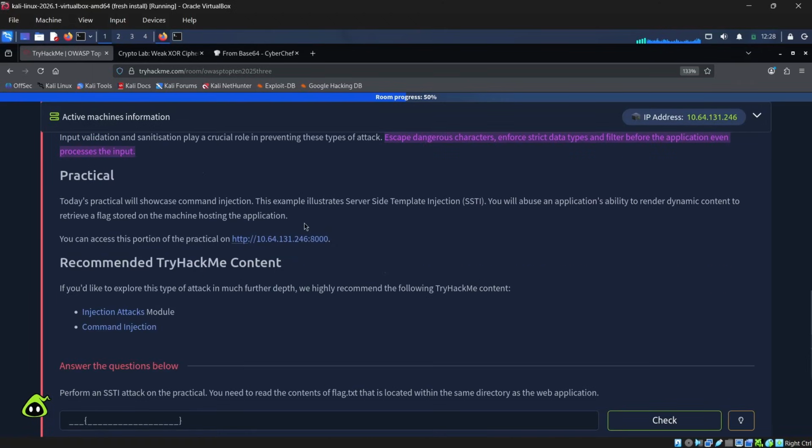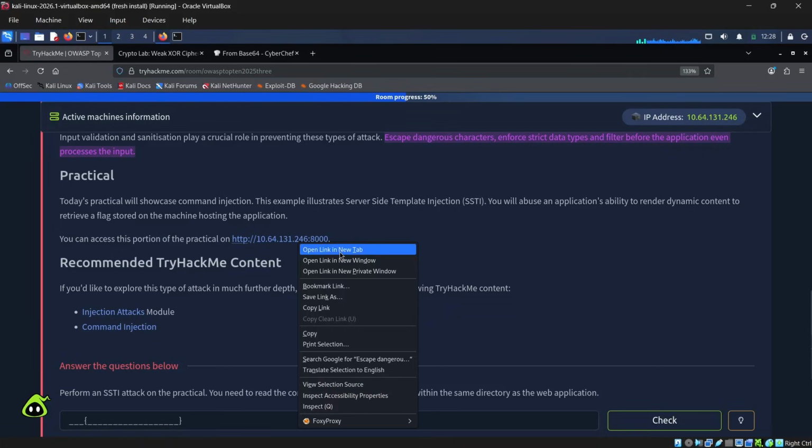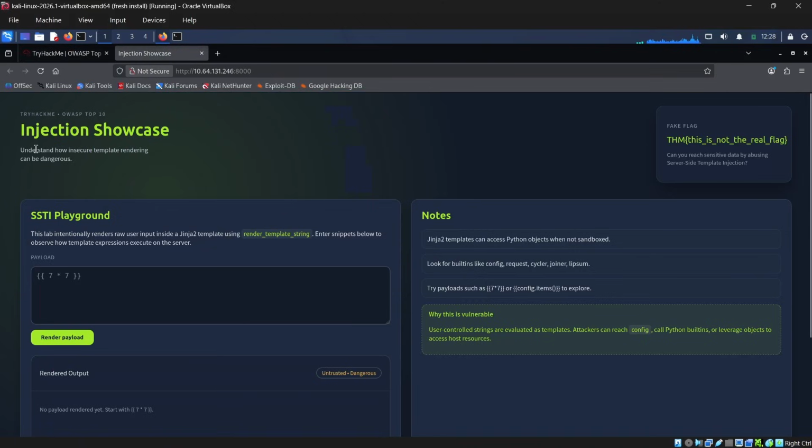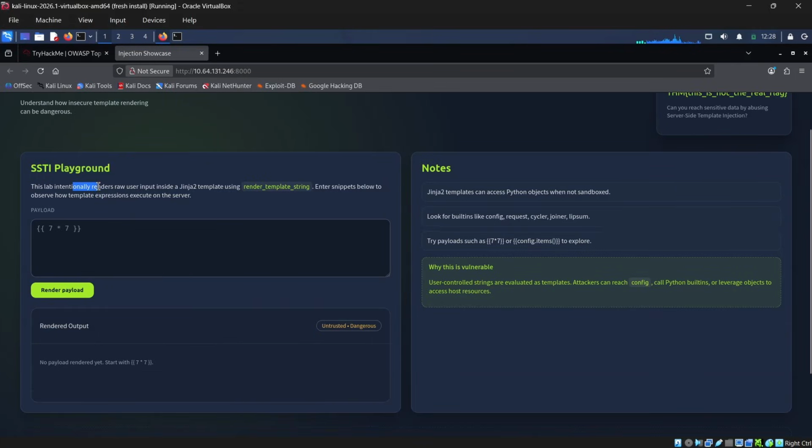Okay, so now we have a practical demonstration for that. Let me close those useless things right now. And now we have the injection showcase, guys. Understand how insecure template rendering can be dangerous. This is the SSTI playground, where we explore the SSTI vulnerability. This lab intentionally renders raw user input using a Jinja2 template using render_template_string. Enter snippets below to observe how template expressions execute on the server.